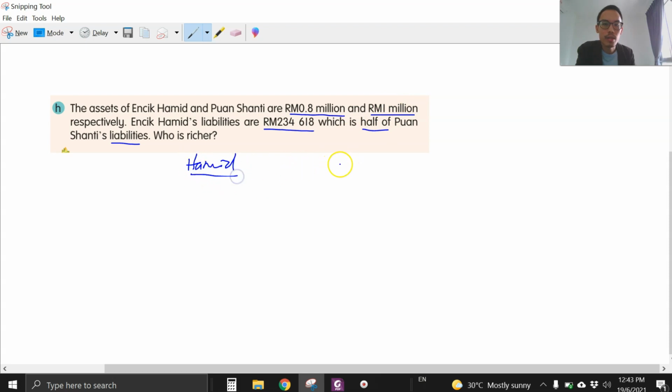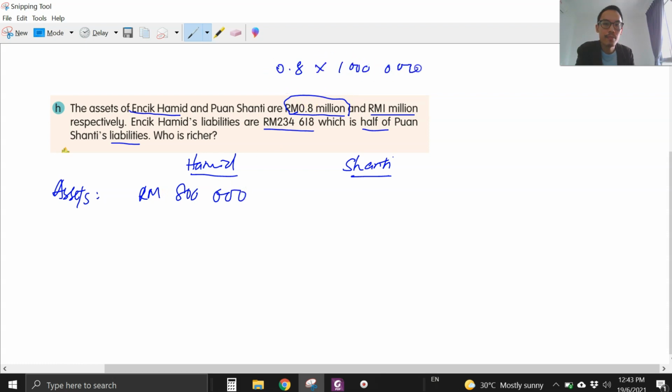On our right, we have Shanti. Now, Encik Hamid, left side, 0.8 million. So, asset for Encik Hamid will be 0.8 million, which is 800,000. So, you just take 0.8 times a million, you get 800,000.